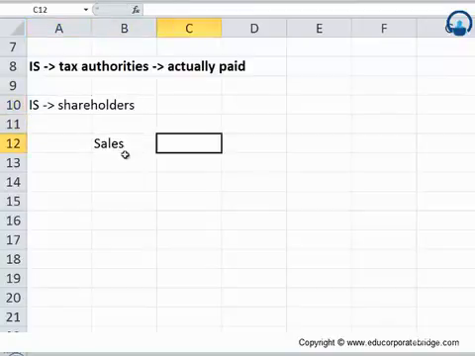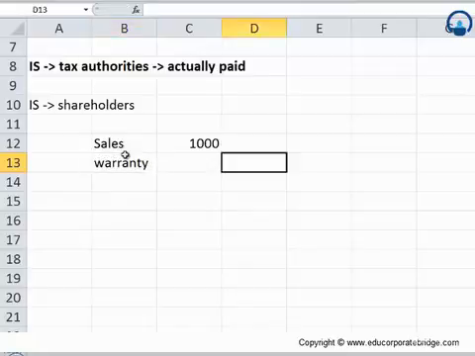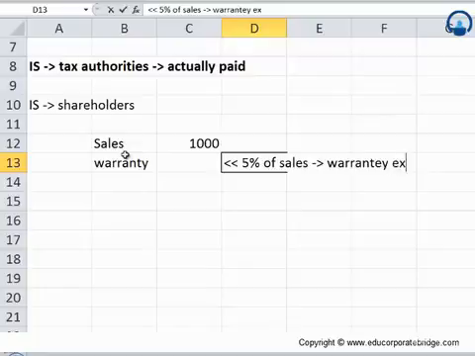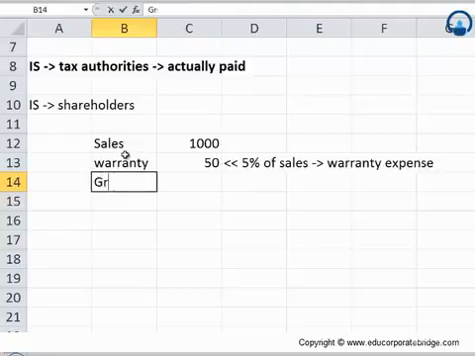Sales, let's assume that this is 1000, and let's say that there were no other expenses but warranty expense. The only one expense, that is warranty expense. We are not considering that there was anything called cost of goods sold kind of expense, and maybe the management has provided us with an estimate that 5% of sales actually goes as warranty expense. So I'll put 5% of the sales as warranty expense. 5%. So my gross profit becomes 950, and let's assume that there are no other expenses in between.